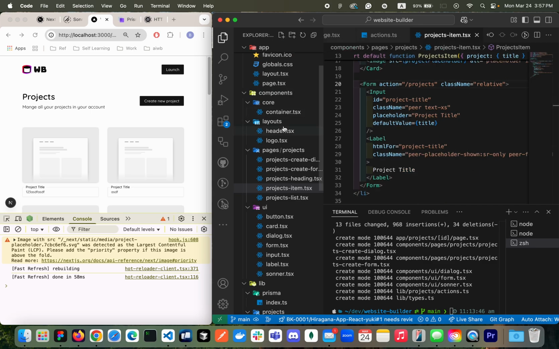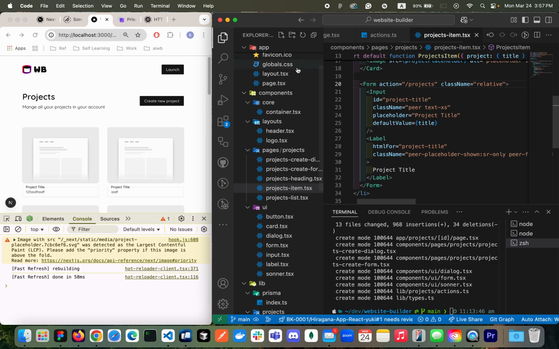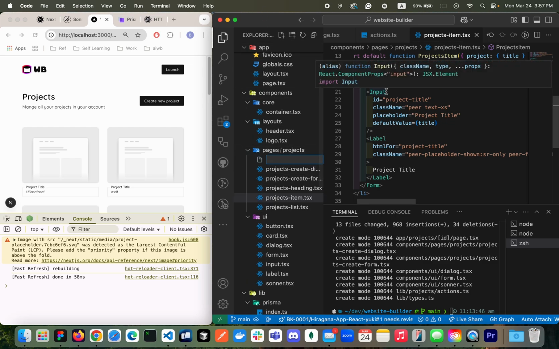So what I would do is create a component called project title update form, or project update form, whatever you call it, right?